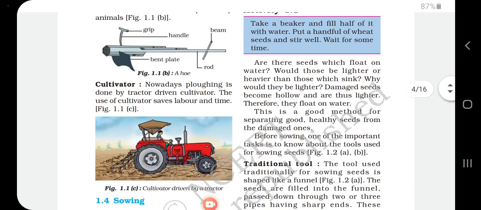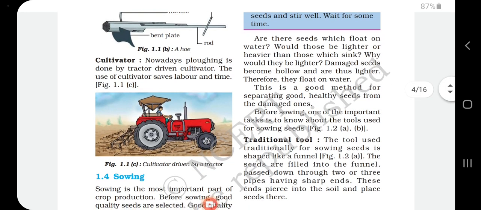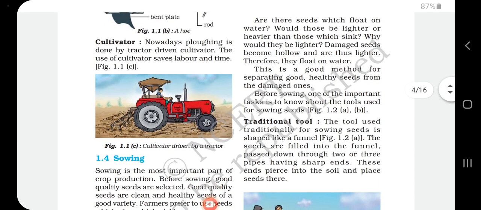The next one, cultivator. In the modern world, instead of a plough, we are going to use a tractor driven cultivator. The use of cultivator saves labor and time.